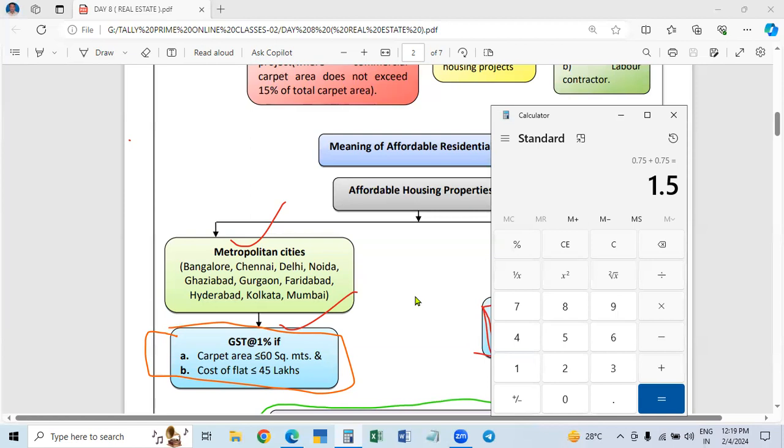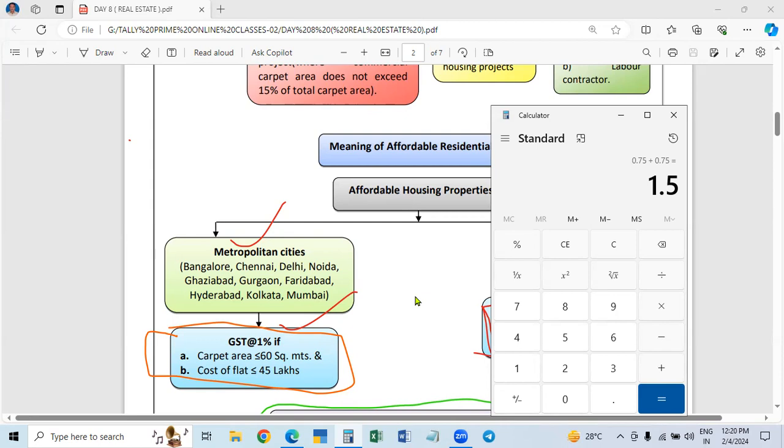But effective rate means, in Circular 11/2017, at the beginning when they were fixing the rate, it is given that whether it is a residential unit or a commercial building, it is constructed on the land only, not in the sky. So if you construct a building having 10 flats, the land on which the building is constructed belongs to all the 10 flat owners, isn't it? That means it is to be divided among all the flat owners.